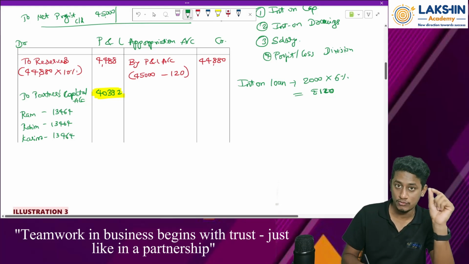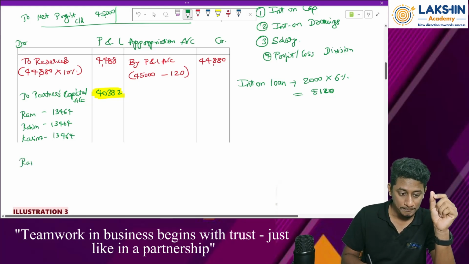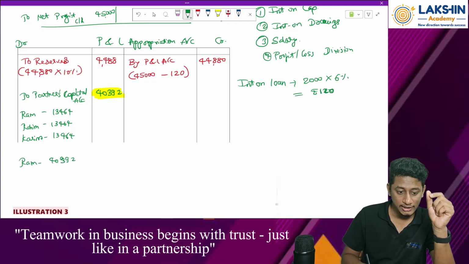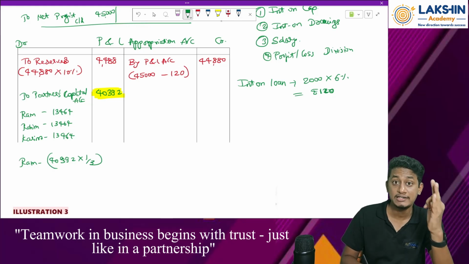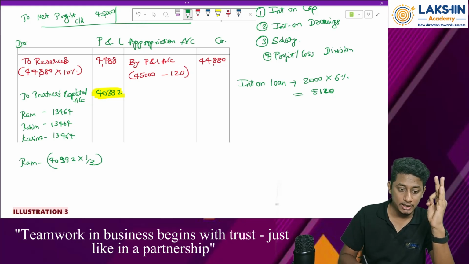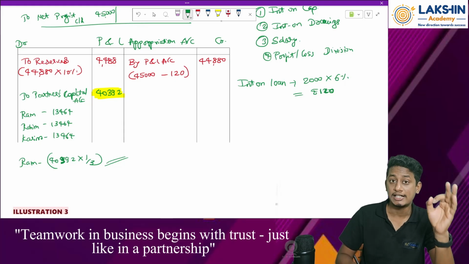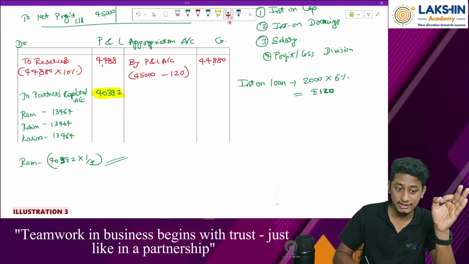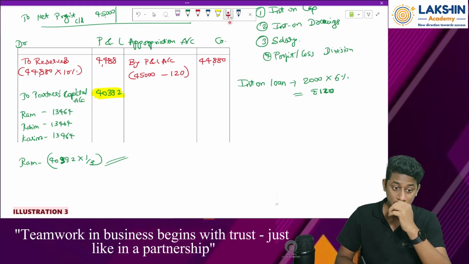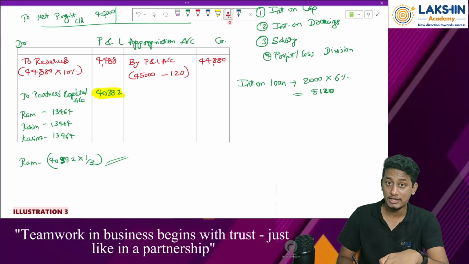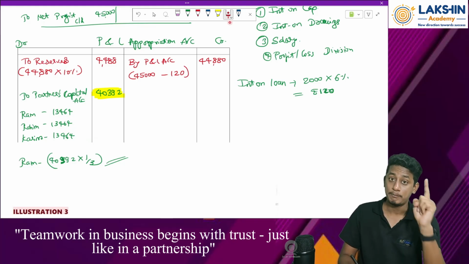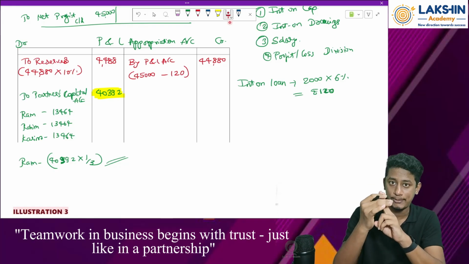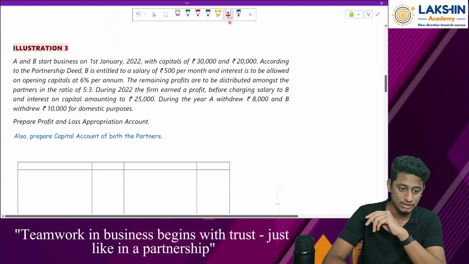So in the examination what you need to do is, for Ram, 40,392 into 1 by 3. Why? Because I'm dividing it between 3 people, right? So multiplied by 1 by 3. This is how you need to write it in examinations, okay? I have just mentioned it directly over here. Clear? Okay. Now, after this, we would have prepared the partners' capital account, but in this question it is not required. In the next question we'll see both P&L appropriation account and the capital account and how to prepare them, okay? Let's go to the next question.